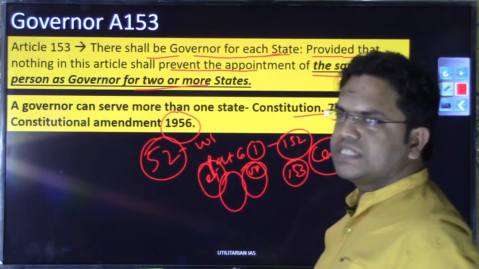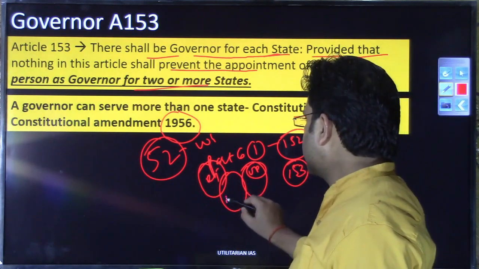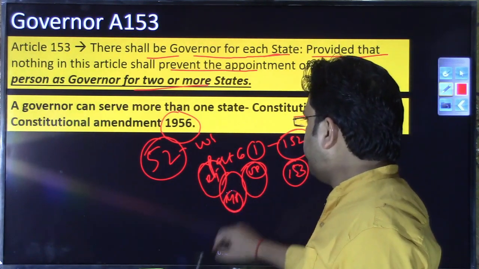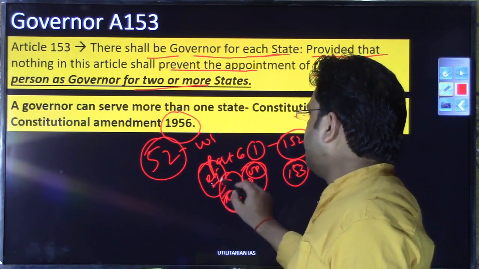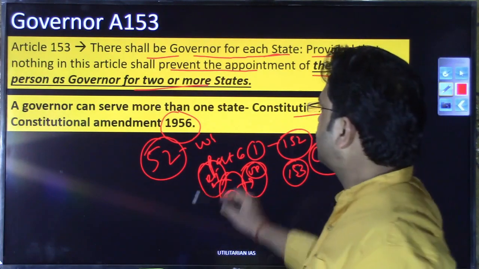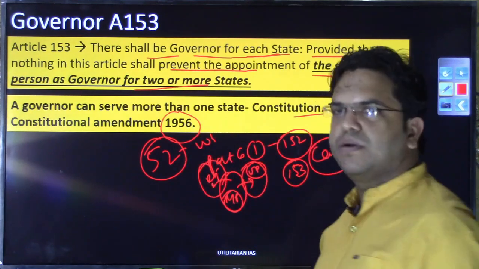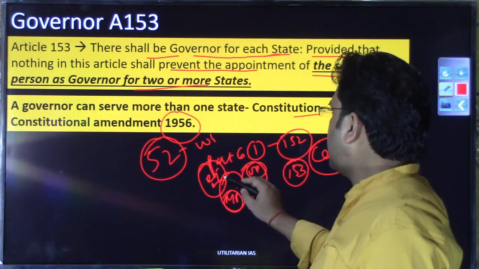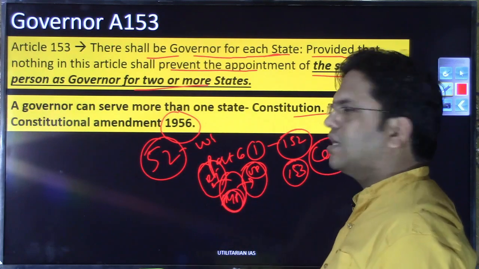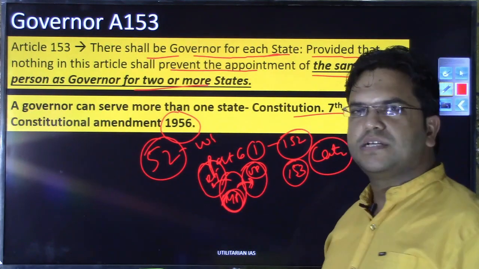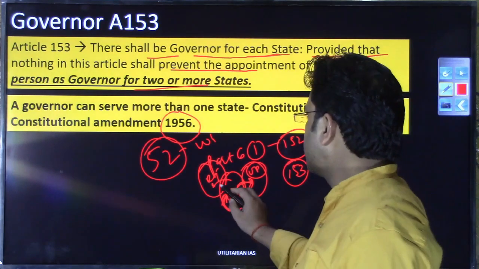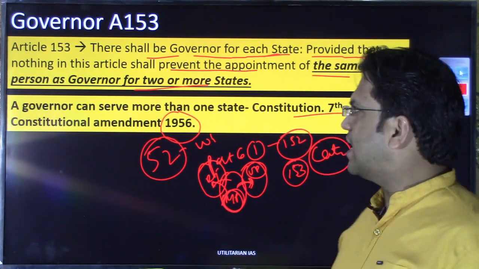So what the president in such a situation can do is ask the MP governor to take additional responsibility of UP as well and Rajasthan as well. That is what the 7th constitutional amendment has done, that it can ask the same governor of a particular state to share additional responsibility of the governor's office of Rajasthan or UP as well, right?